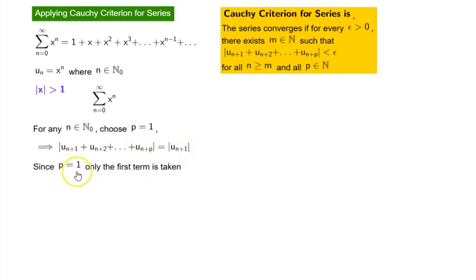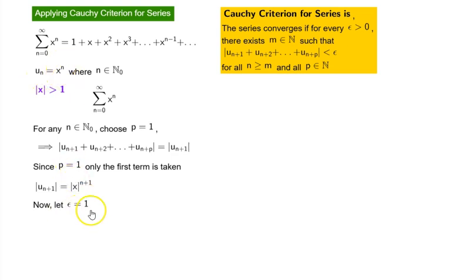Why? Since p we have taken as 1, only the first term of the tail series is taken. The absolute value of u_(n+1) is equal to the absolute value of x^(n+1), because u_n is equal to x^n.